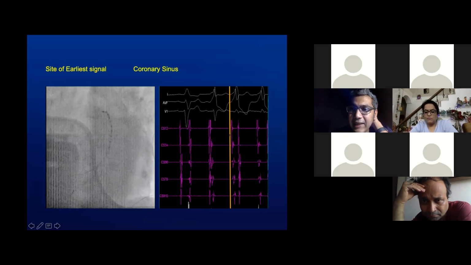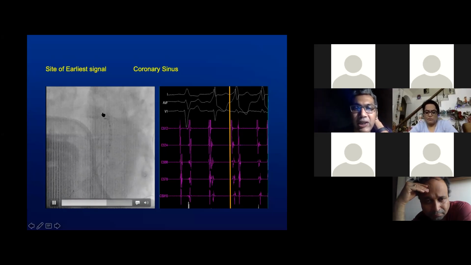The earliest was relatively early, but not earlier than the PVC located here. So purely an epicardial location at this site was unlikely. If at all epicardial, it would probably be more medial than the location of this electrode.